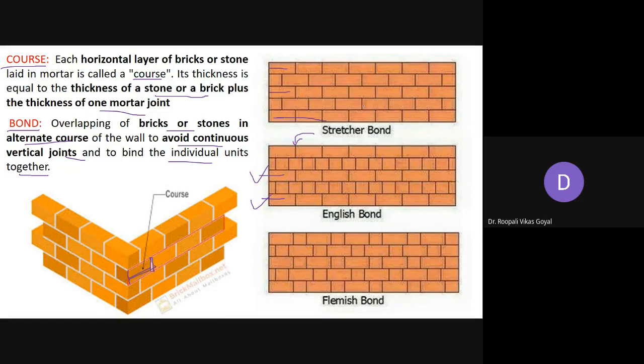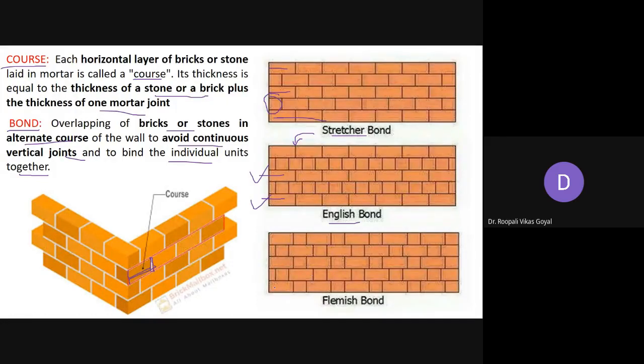Here all the stretchers are arranged, but at the end of the course some smaller size is used. Why? Just to avoid the verticality of this particular joint. So this is stretcher bond, where all are stretchers. Now this is English bond, in which one course is all header, then all stretcher, then all header.